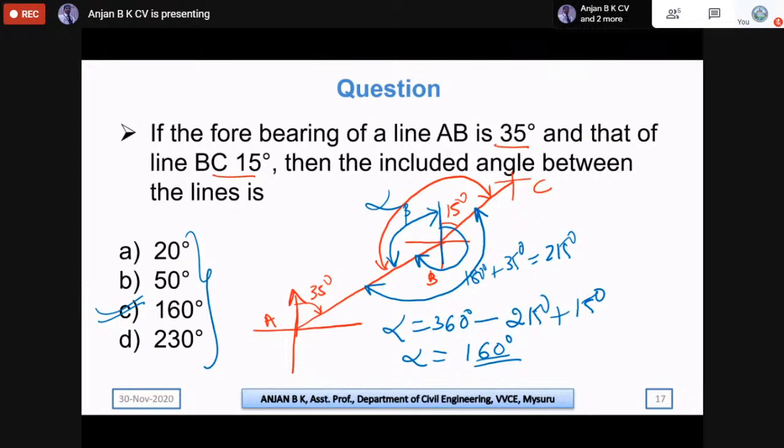If you add 180 degrees plus 35 degrees, we get the back bearing of the BC line. So the back bearing of the BC line is 215 degrees. Let me clear this point.